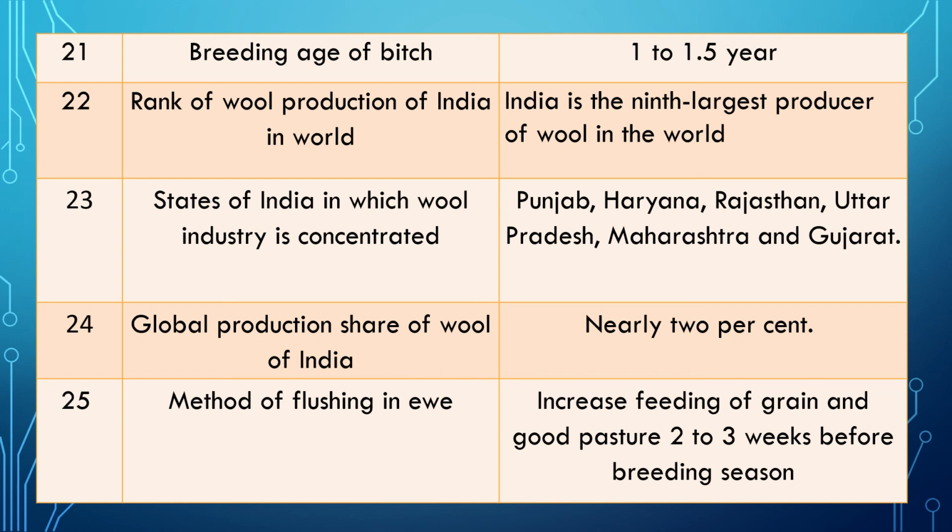Question 25. Method of flushing in ewe. We have already seen what flushing is and its importance. Now, how to do that? Answer is increase feeding of grain, give more grain and give a good pasture approximately 2 to 3 weeks before breeding season, and that gives a good lambing rate.